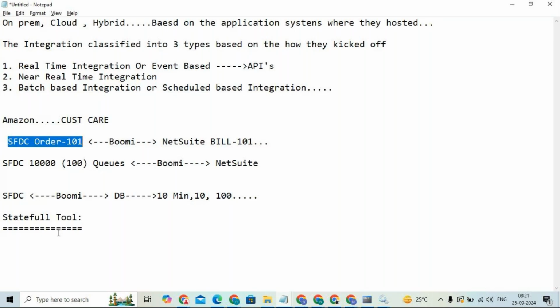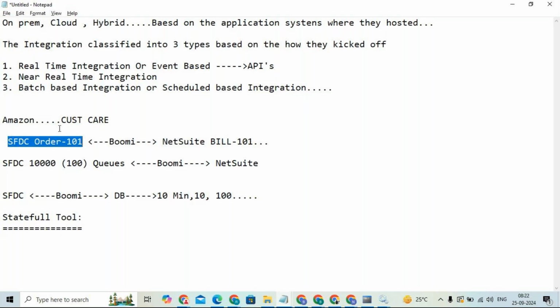So if any tool is maintaining such kind of metadata, I will tell you what I mean by metadata, but understand that if any tool is maintaining such kind of data in it, then we will call it a stateful tool.